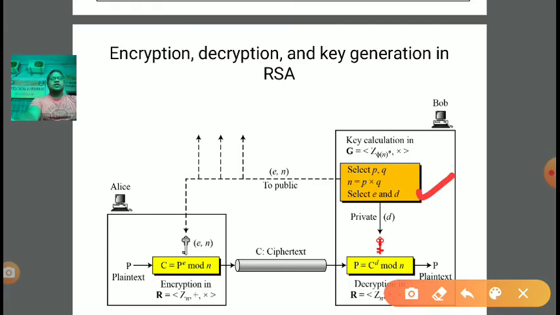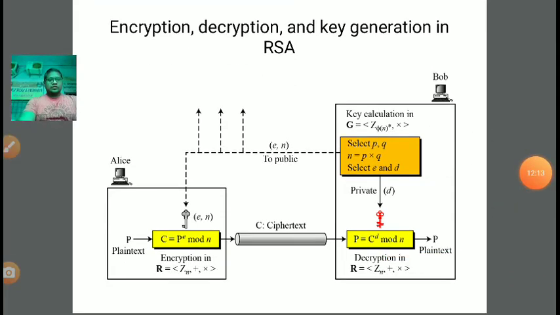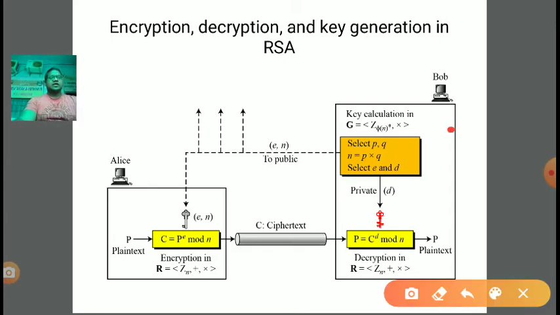Phi n star means it contains the numbers that have a multiplicative inverse in the group under the multiplication process, right? So once we have created E and D, E is the public key and D is the private key.